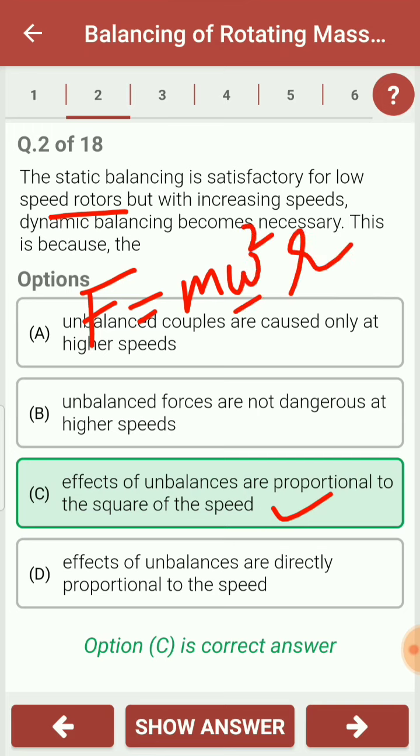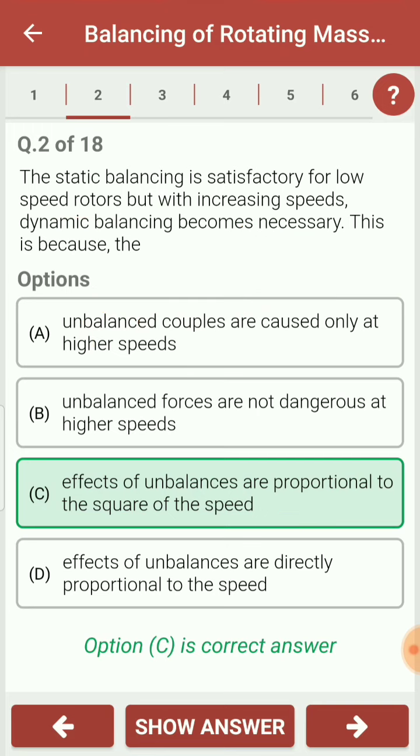Omega square is the angular velocity squared, which is proportional to the speed. So the unbalanced centrifugal force is proportional to the square of the speed. So it becomes necessary to balance the system at very high speed because force is directly proportional to the square of speed.